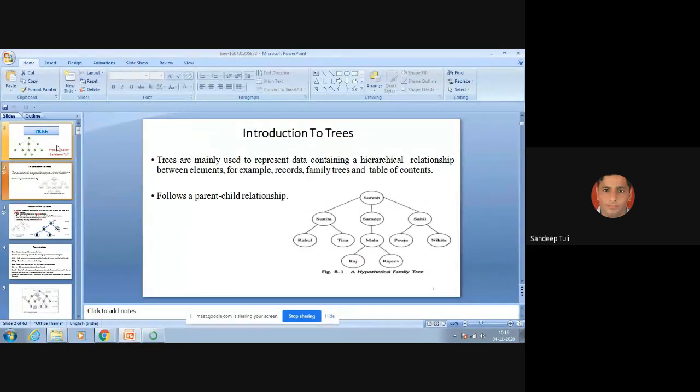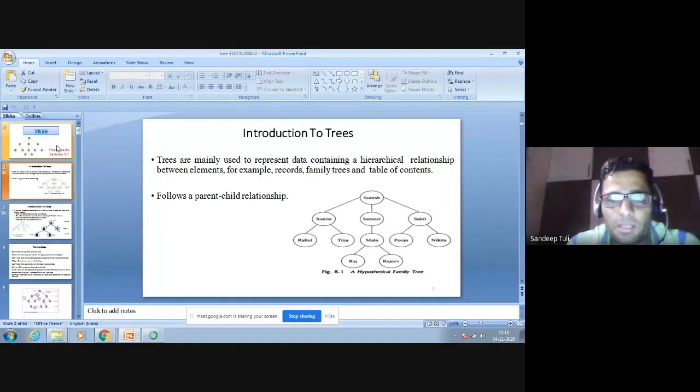First of all, the definition, or we will see the introduction of the tree. Trees are mainly used to represent the data which are in the hierarchical form. Hierarchical form, it means the best example of that could be a parent-child relationship. We all know the hierarchy of our family: grandparents, then their children and so on. So this is a hierarchical form. The best example that resembles the tree could be the hierarchy of a parent-child relationship.